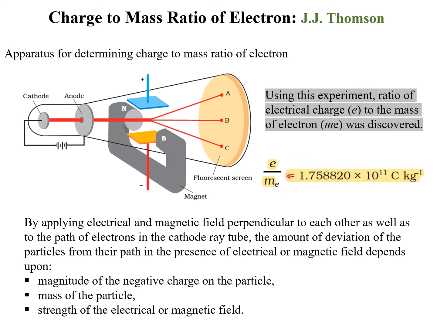And this charge is negative because of the electrons. These are negatively charged particles, as the deflections were found to be according to negatively charged particles.